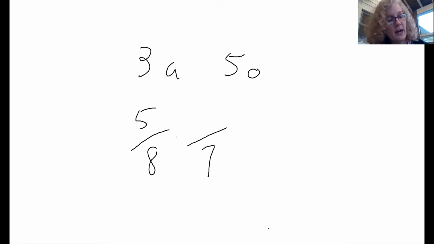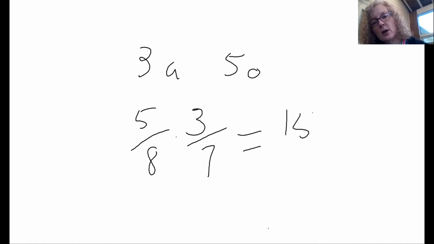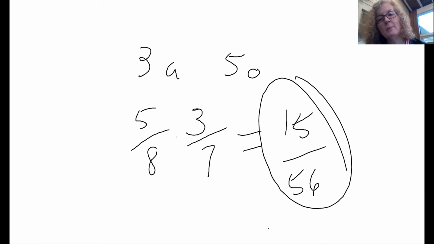Now, what is the probability that I reach in and pull out an apple? Well, there are 3 apples in there. So 3 out of 7. Because I only had 7 pieces of fruit left because I pulled out, I hope, an orange and didn't put it back. So there are only 7 pieces of fruit in the bag. I don't have any simplifying I can do, so I'm going to have to multiply straight across. 15 out of 56. That's the probability that you're going to reach in, pull out an orange, not put it back, and then reach in and pull out an apple.